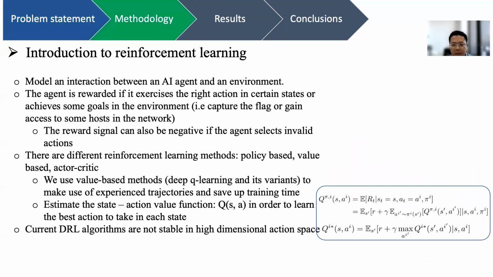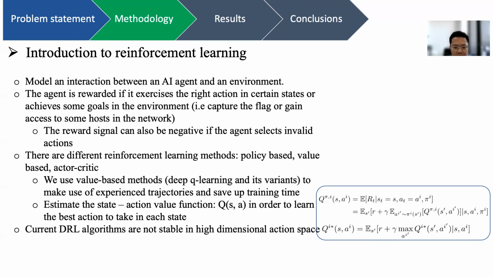In this work, because of the stochasticity and the dynamic of the environment, we cannot use supervised learning to develop an AI agent. In fact, we're going to use reinforcement learning, where it models the interaction between an AI agent and the environment. The agent is rewarded with a positive reward signal if it exercises the right action in certain states or achieves some goals in the environment. In our case, if it successfully captured a flag or gained access to some host in the network. The reward signal can also be negative if the agent selects invalid actions.